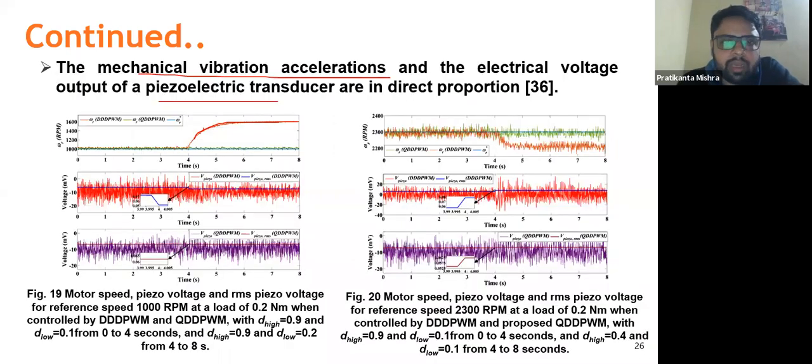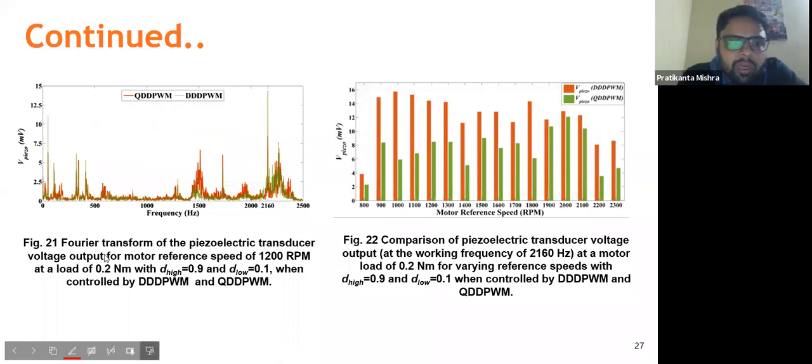Got it. So now I'll be switching over to the next slide, and I'll show what happens when we take the Fourier transform of this particular speed ripple. This ripple is in millivolts, and as you can see, we have taken the FFT of this one.